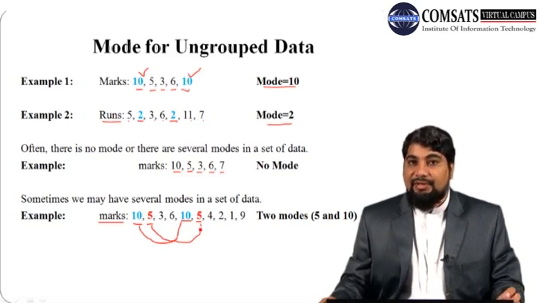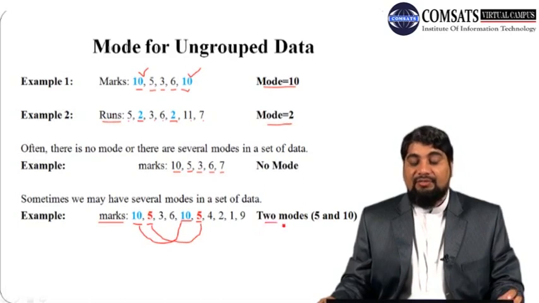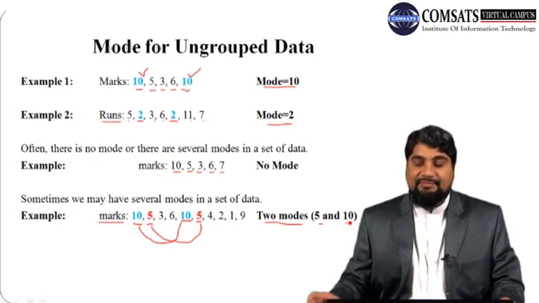So both number 10 and number 5 occur 2 times. It means there are 2 modes in this data set, the number 5 and the number 10. So this is how to calculate mode in case of ungrouped data.